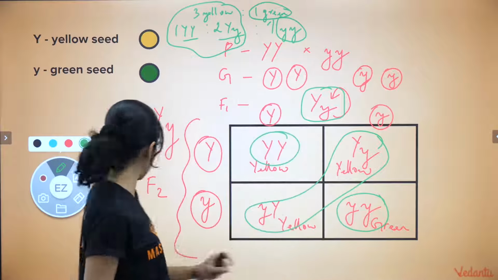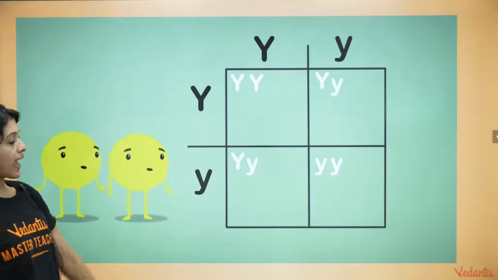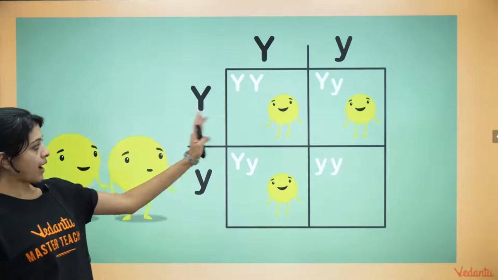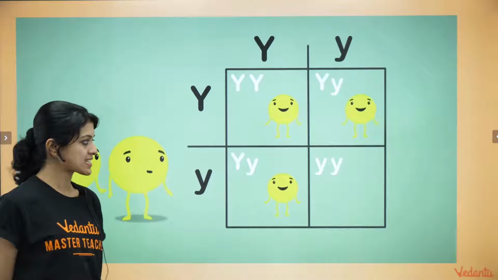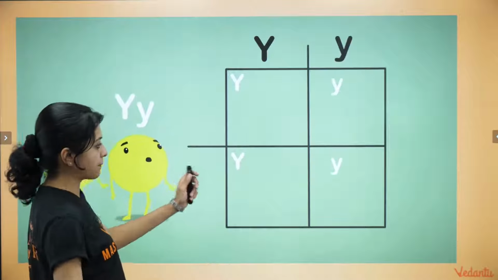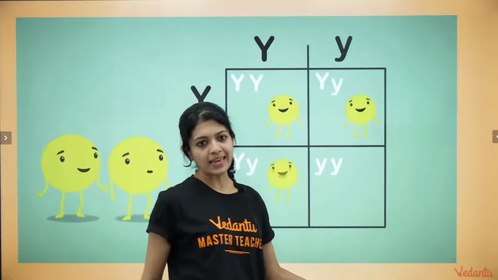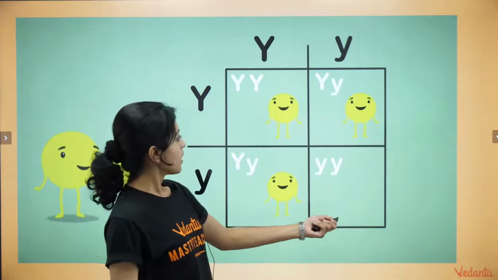Okay, now looking at this, this is exactly what we have done now. The F2 calculation in the Punnett square, you have yellow, yellow, yellow. What was this? Small y was green, right? So they are just happy genes, happy peas jumping around. I just thought this would make it a little interesting for you.